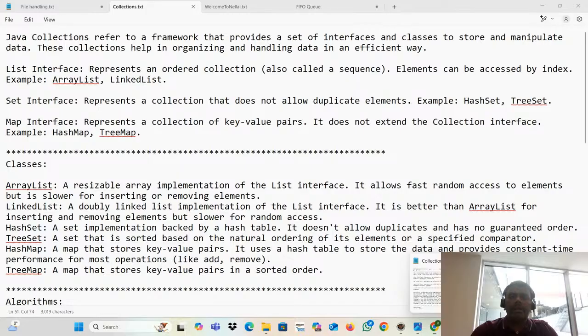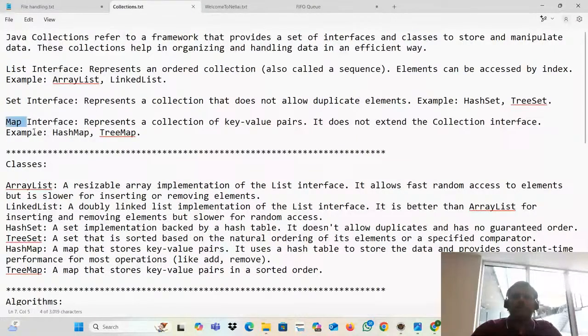So similarly, how our real-time data is handled in an efficient manner, our software data also we need to handle in an efficient manner. For that only, these collections are really helping. It contains so many interfaces, but I'm taking only the very, very important ones. One is the list interface, another one is the set interface, another one is the map interface.